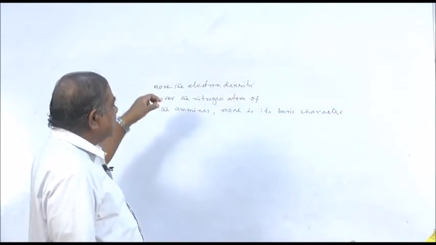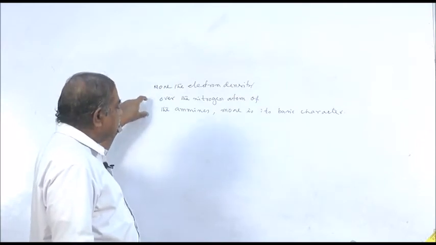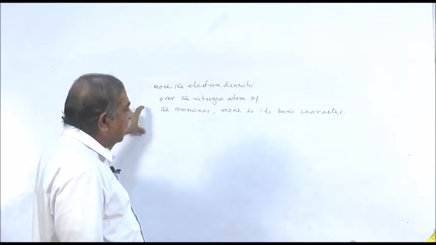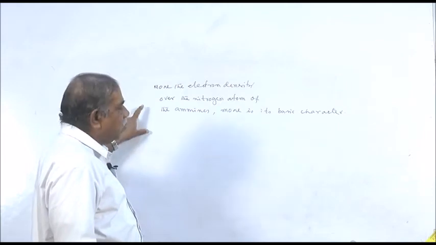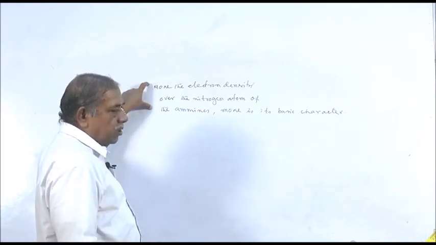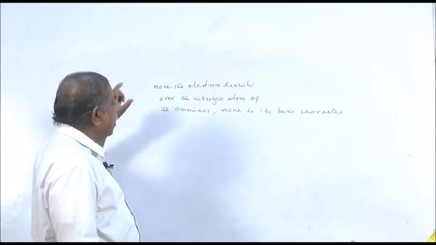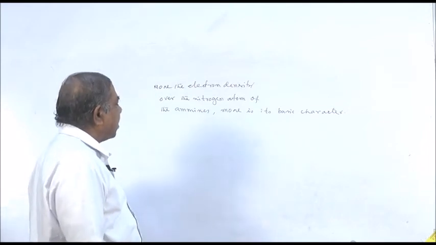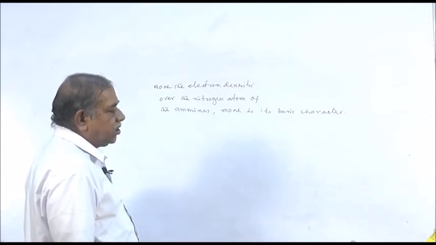Once the electron density over the nitrogen atom increases, it will be capable of donating more electrons, which means it will be more basic in nature. Therefore, in short, more the electron density over the nitrogen atom of amines, more is its basic character.